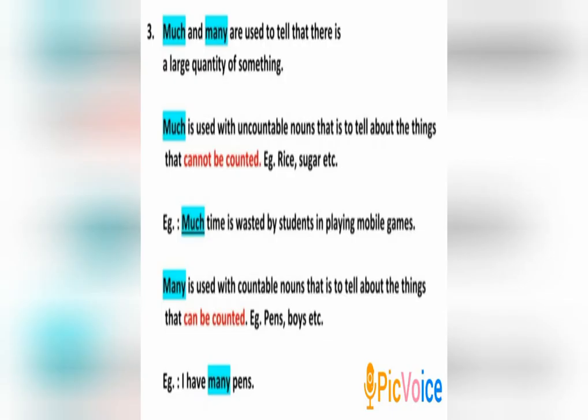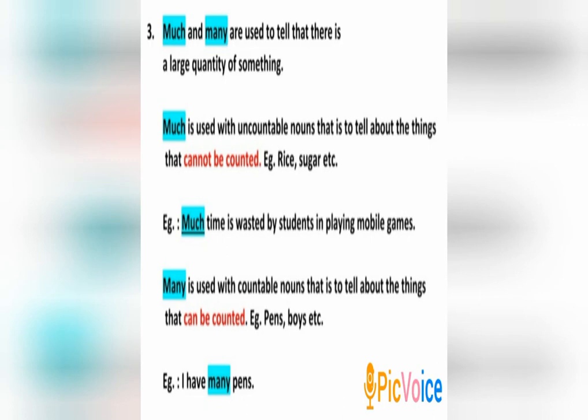Now coming to the usage of much and many. How are they used? Much and many are used to tell that there is a large quantity of something. Now what is the difference between much and many? I mean, where should much be used and where should many be used? Let us be clear. Much is used with uncountable nouns.